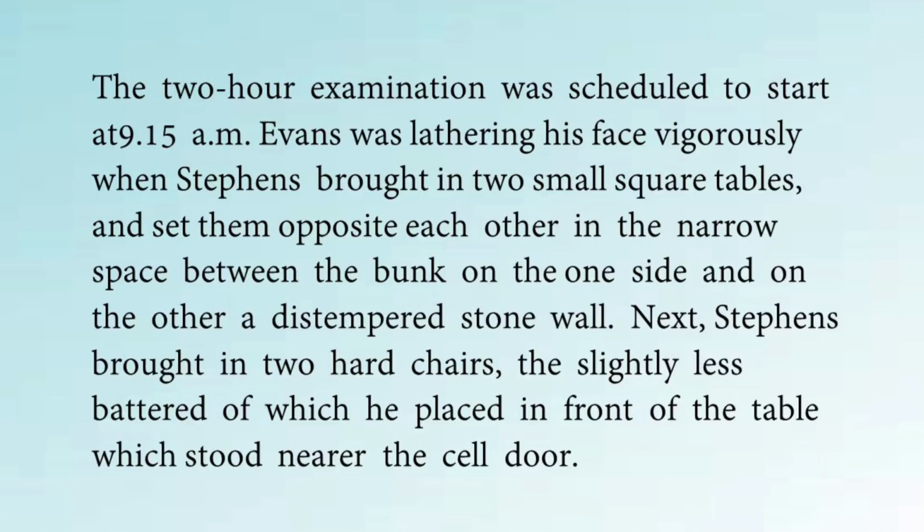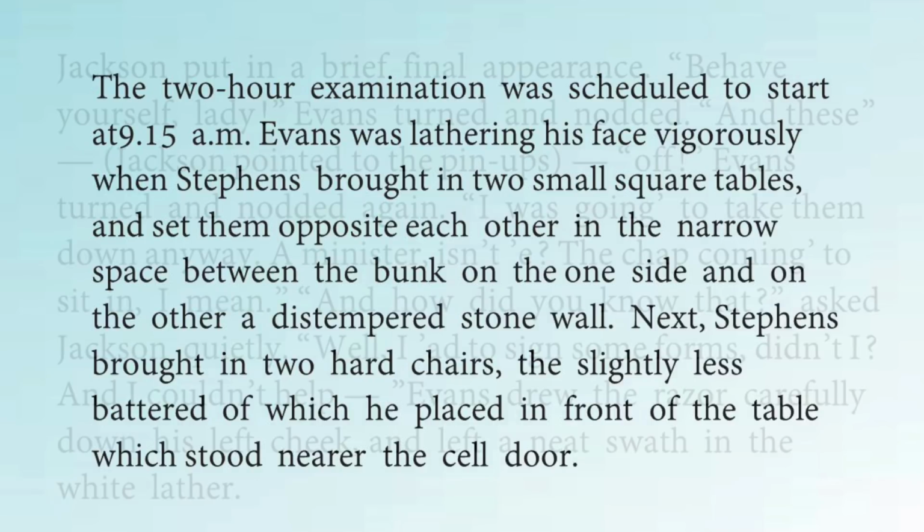Next, Stephens brought in 2 hard chairs, the slightly less battered of which he placed in front of the table which stood near the cell door. Then he also brought in 2 chairs and they were hard chairs, maybe made of iron. So, he placed them in front of the table which stood near the cell door. So, what is a cell? Cell here means the prison.